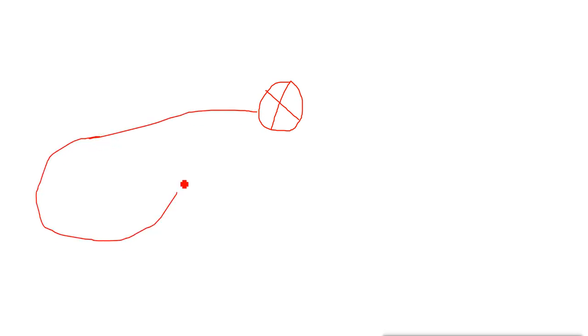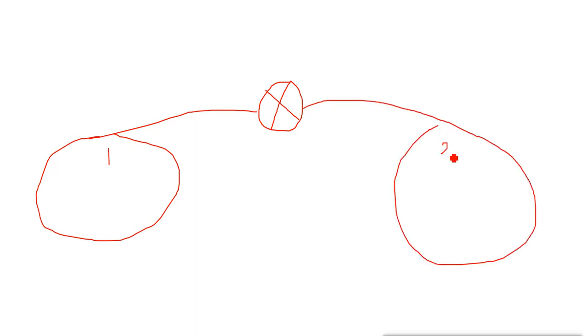That means if, for example, this is your router, and this one is connected to area 1, and the other interface of this router is connected to area 2, then you don't have to do any extra configuration here to communicate between area 1 and area 2. They can still communicate, they can send data from here to there. You don't have to do anything. They don't have to do any extra configurations.